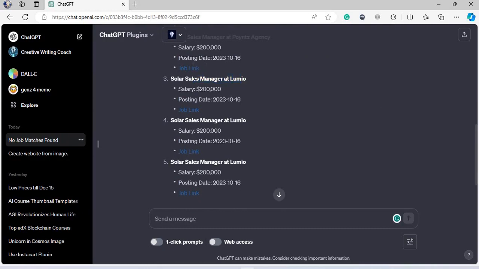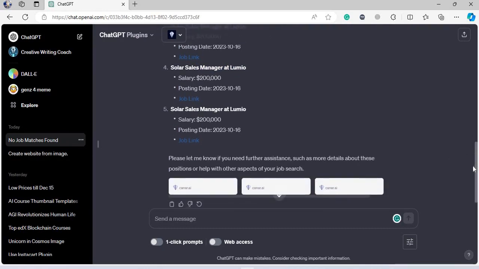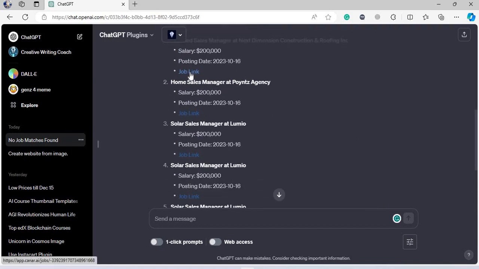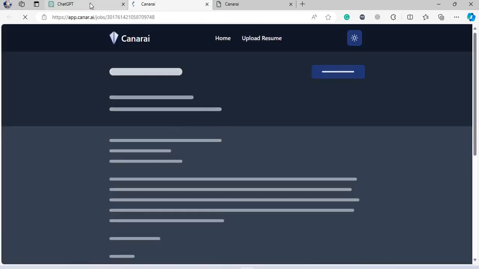Solar Sales Manager at Lumio. Solar Sales Manager at Lumio again. Solar Sales Manager at Lumio. Okay, there we have three jobs here basically. So I'm going to click on the links one by one and see how this thing works.